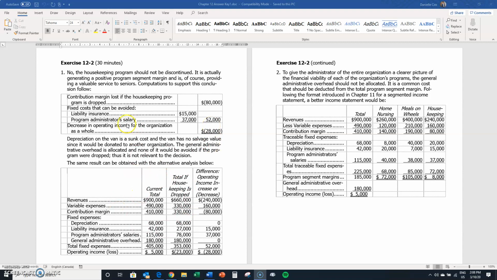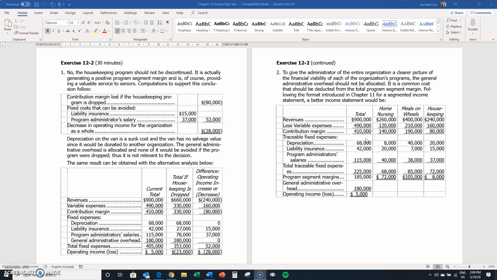Here's another approach. This one looks at the differences. This here takes the current, all of the cost, and then all of the cost again if it's dropped, and looks at the differences. So you're fine to go through that on your own. This is the method I would use here.